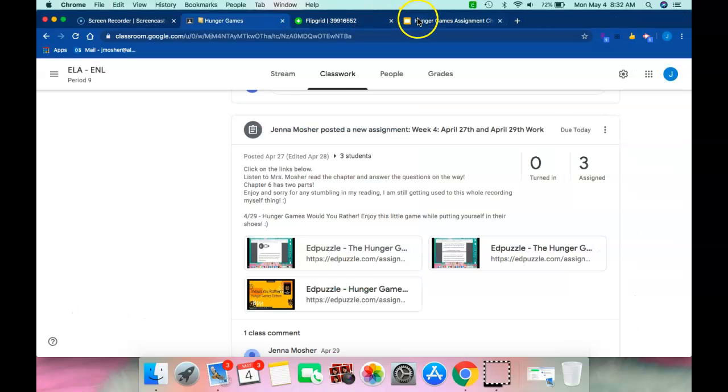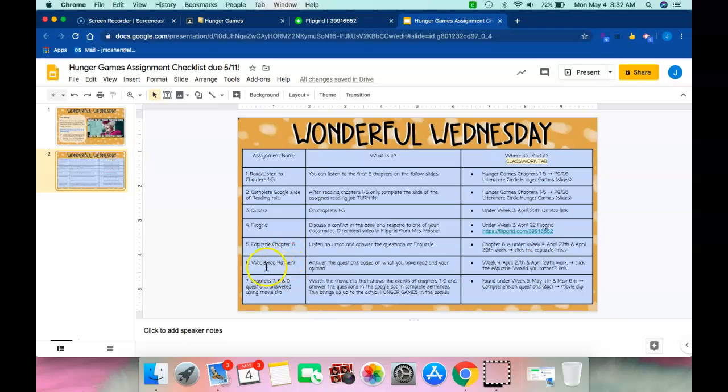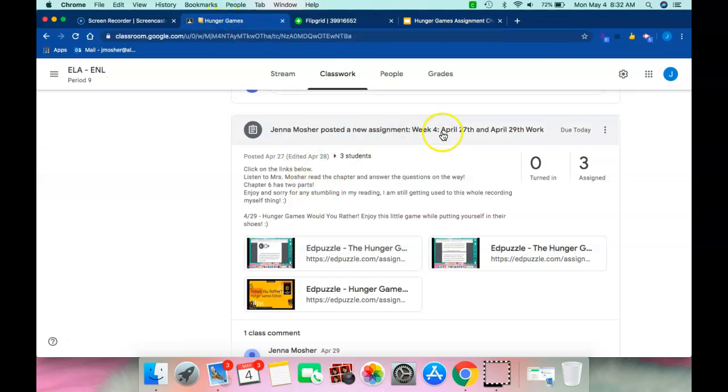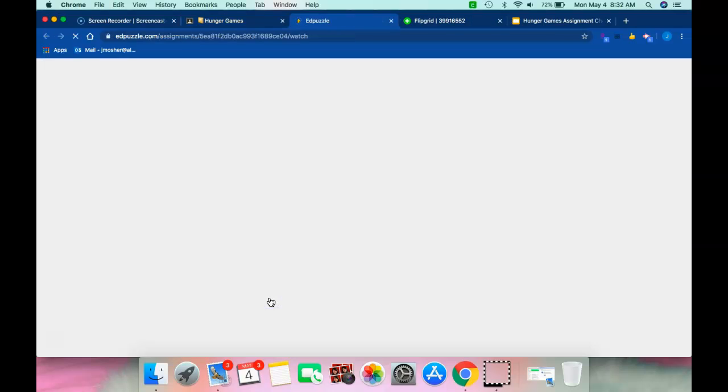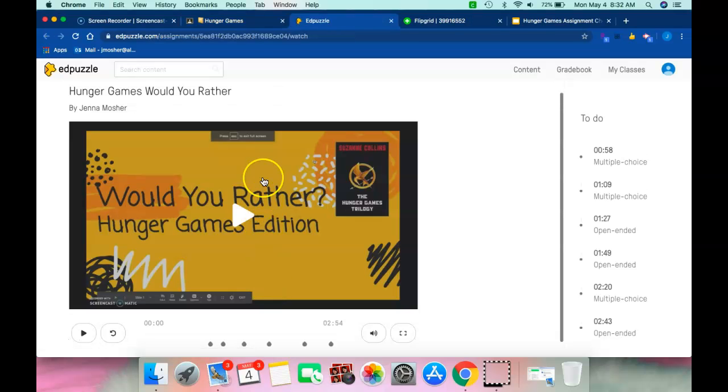Your next thing is the Would You Rather. That is found under the same tab. So under the April 27th and April 29th work, there are 3 links. The Would You Rather is this yellow Edpuzzle Google Slides, and it's a Would You Rather game. There are 4 questions. You have to respond to them. It's just based off of the book. I give you directions when you begin the Edpuzzle. It's all recorded right in there for you.